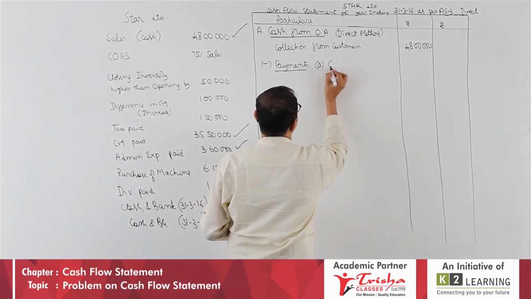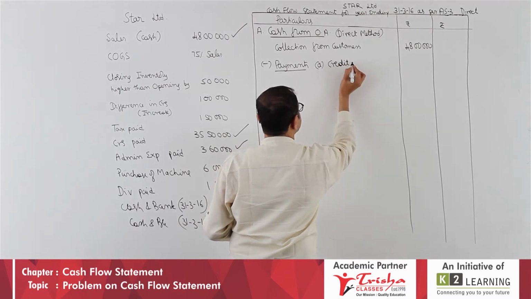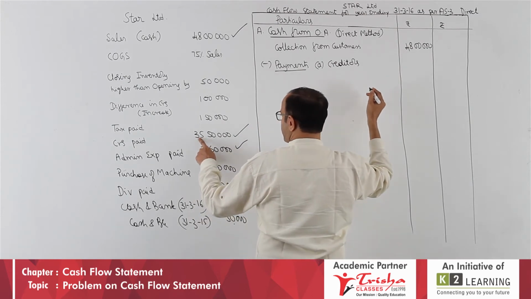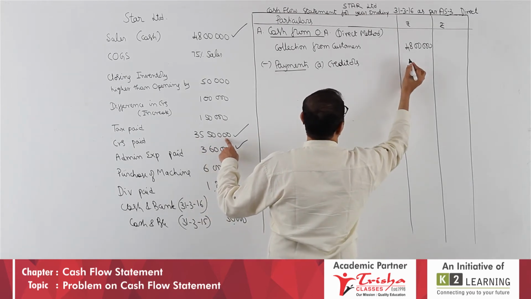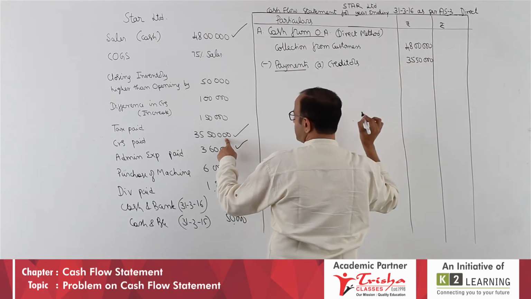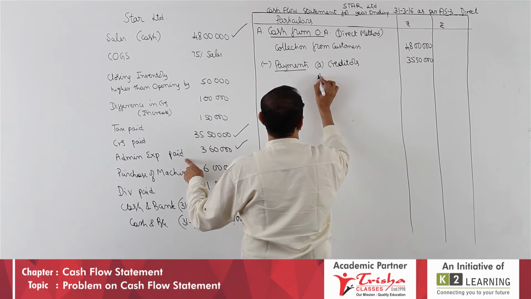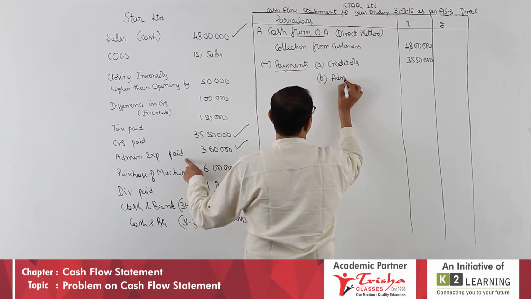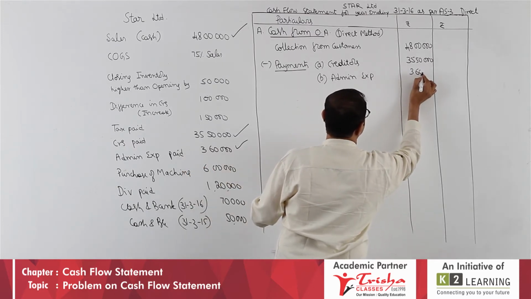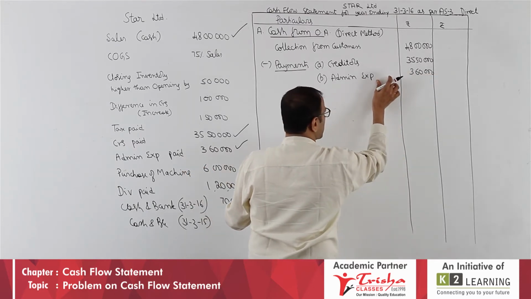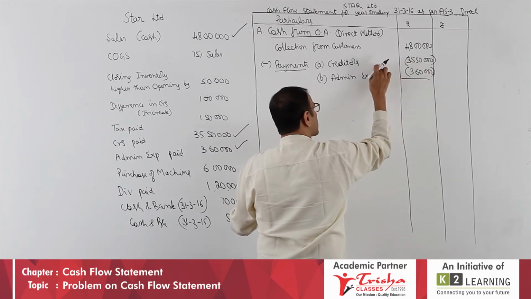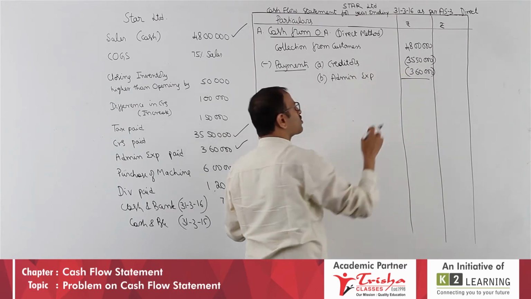A, creditors or suppliers of materials, 35 lakh 50,000, I am writing in the inner column, and B, administrative expenses paid, which is 3 lakh 60,000. Write both in the inner column and then total it.